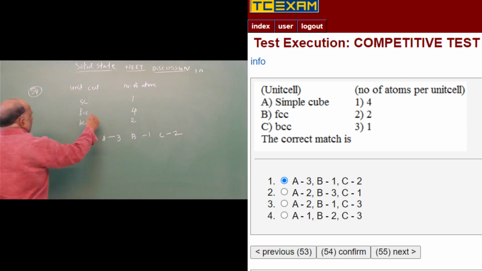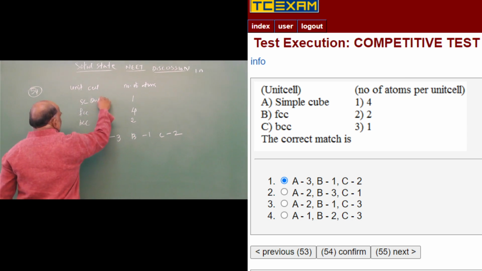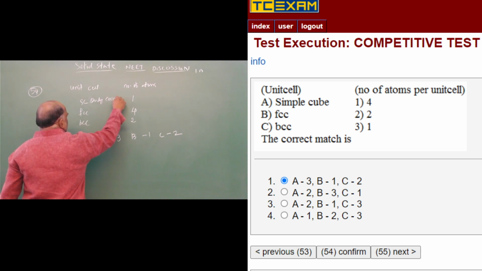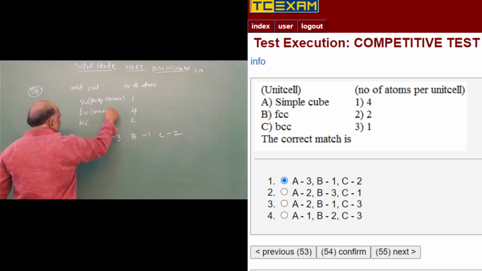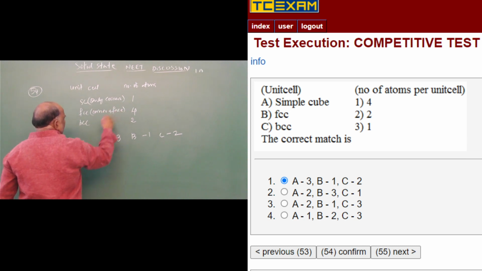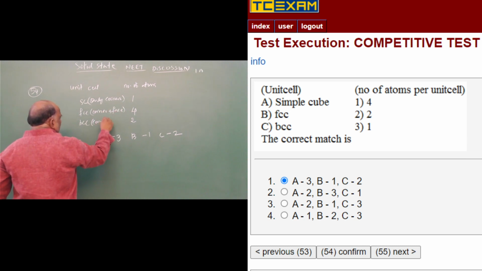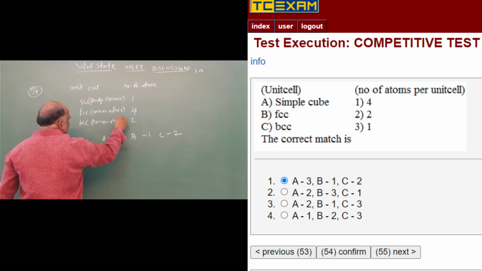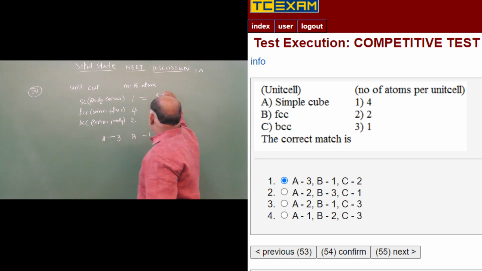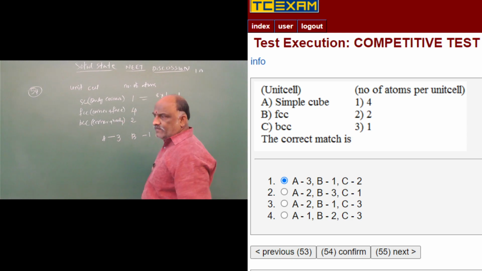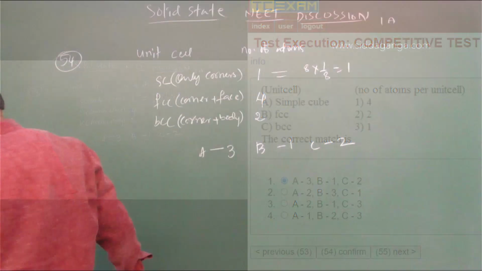Simple cube is nothing but only corners. This is corner plus face. It is corner plus body. You should write 8 into 1 by 8 is equal to 1.